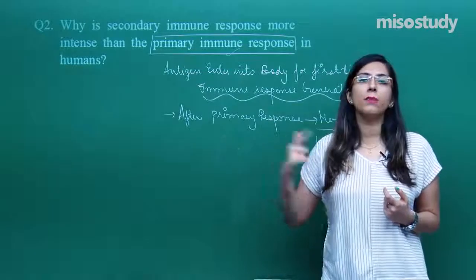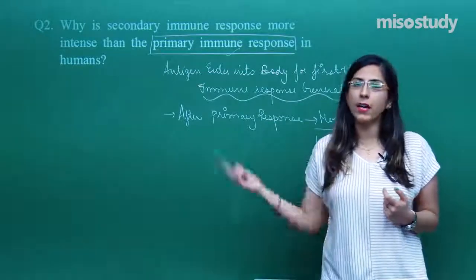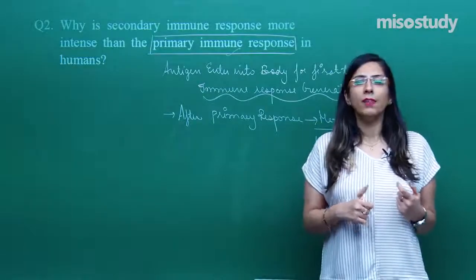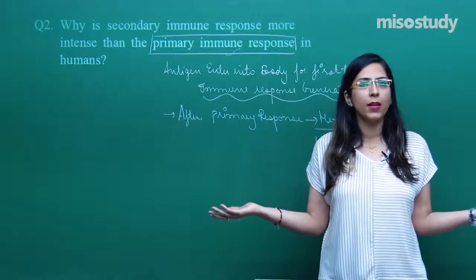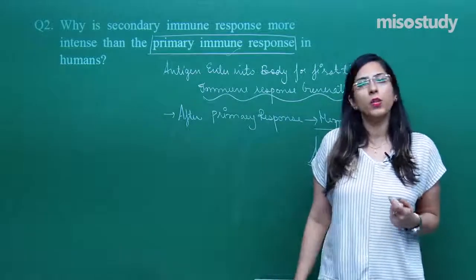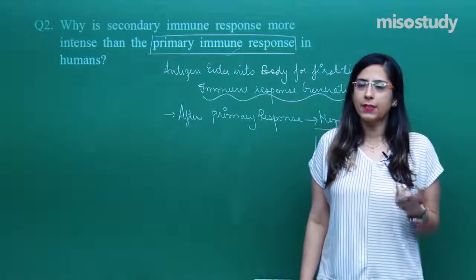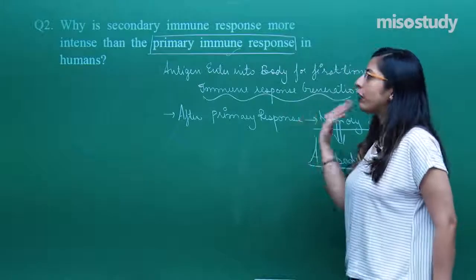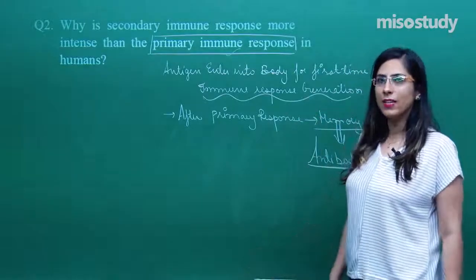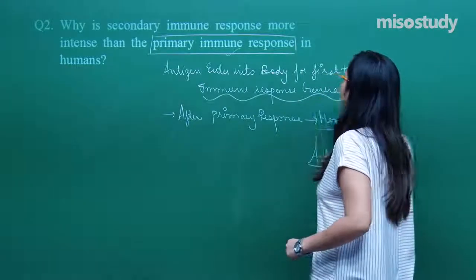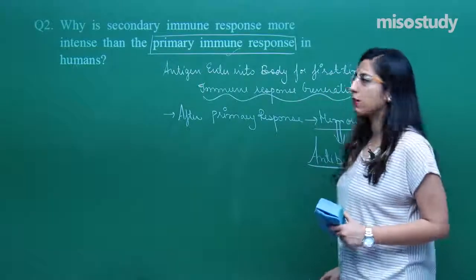So whenever such type of antigen arrives into the body for the second time, then what will happen? The secondary immune response will be there. Secondary immune response will be able to kill the whole antigen within a short duration of time, right? And this is the basis of vaccination as we have discussed. So this is how you have to attempt the second question, which is related to the memory cells created in the primary immune response. That's why the secondary immune response is faster.